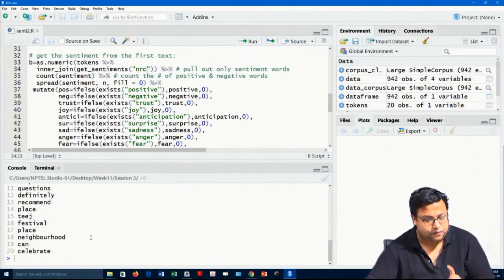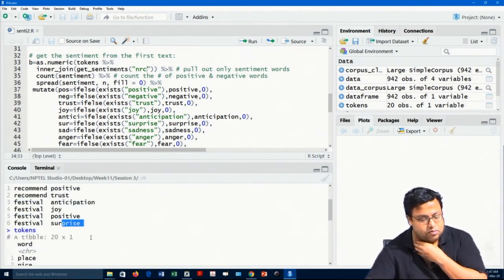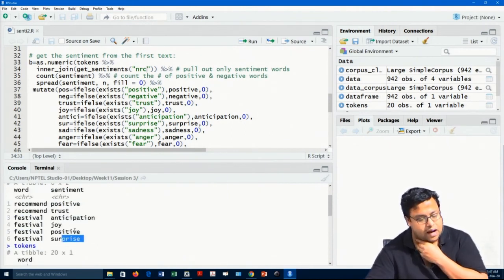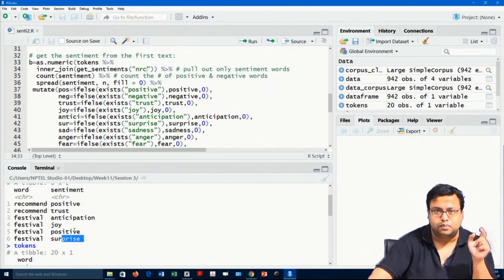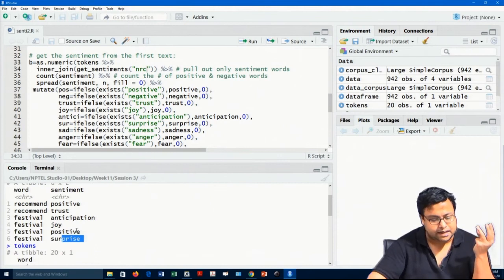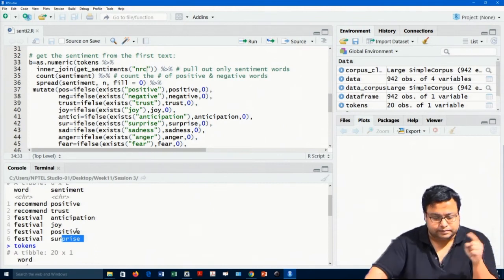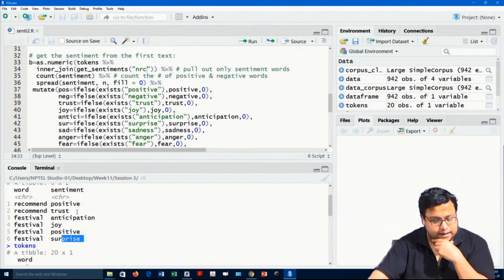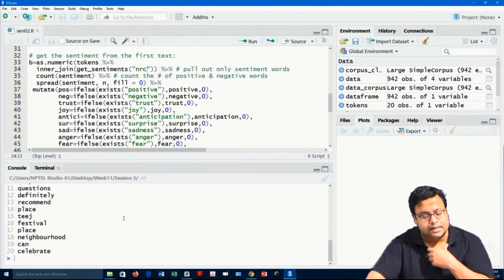For the first entry, I found 2 positive words and a few emotions, each with a count of 1. See, positive has a count of 2, trust has a count of 1, anticipation has a count of 1, joy has a count of 1 and surprise has a count of 1. The other emotions are not counted.